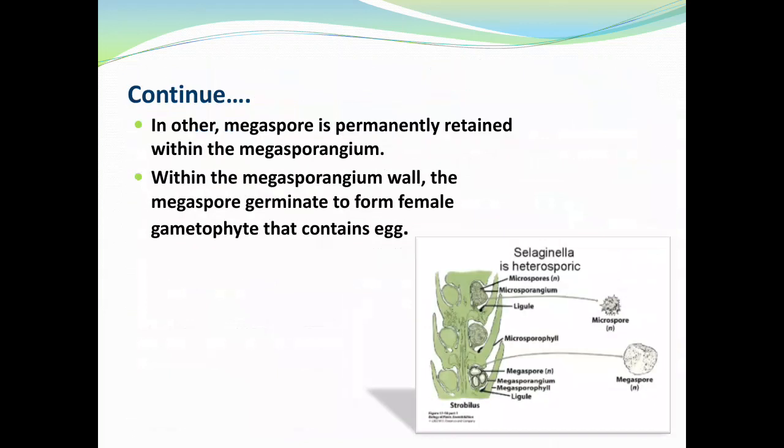In others, the megaspore is permanently retained within the megasporangium. You can see here Selaginella. The structure is heterosporous. Within the megasporangium wall, the megaspore germinates to form the female gametophyte that contains the egg.